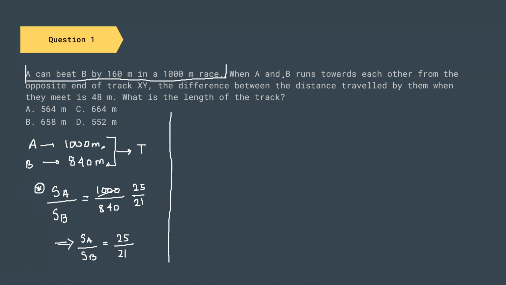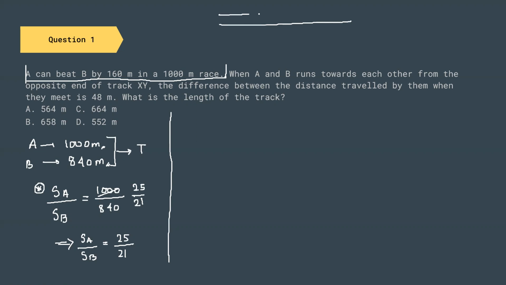A and B run towards each other from the opposite end of the track X and Y. The difference between the distance traveled by them when they meet is 48 meter. Let us imagine this track. This is our track.